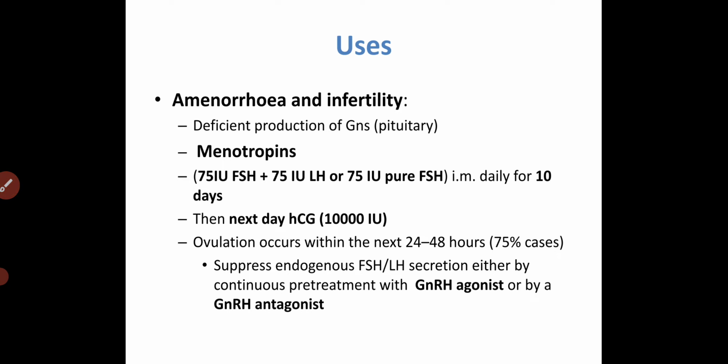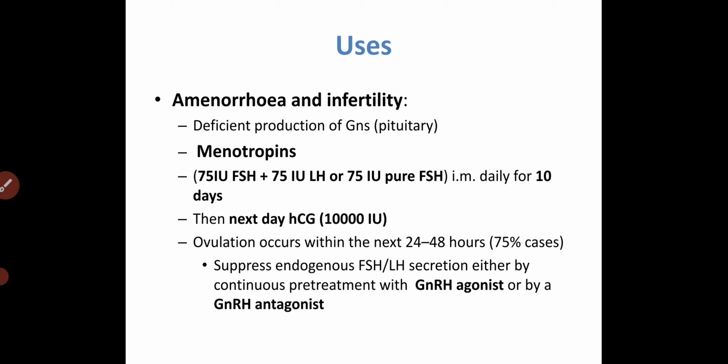If we want to suppress the endogenous FSH and LH secretion, we do it either by continuous pre-treatment with a GnRH agonist or GnRH antagonist. So when we give these gonadotropins, FSH and LH, for infertility purposes, we want controlled ovulation, so we have to cut the endogenous FSH and LH secretion.